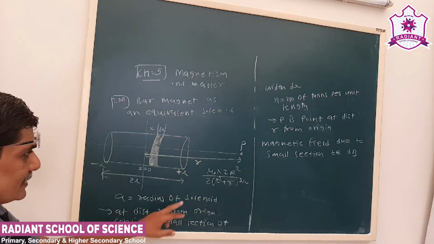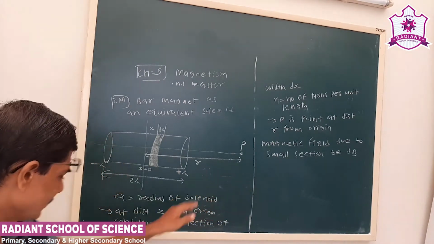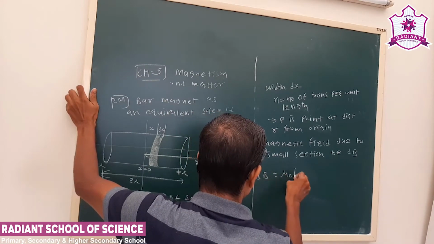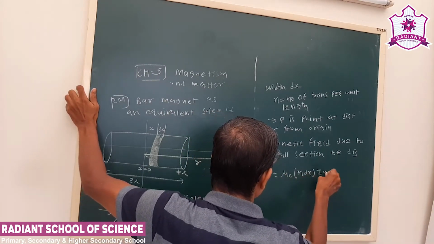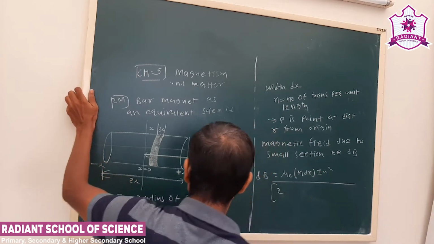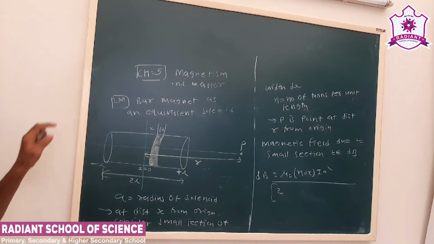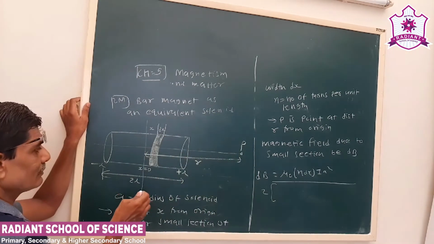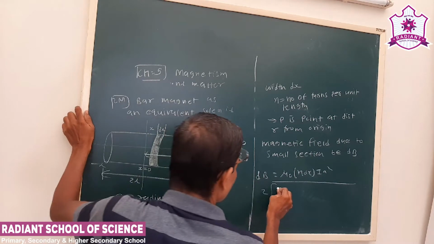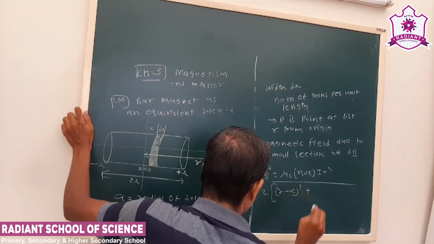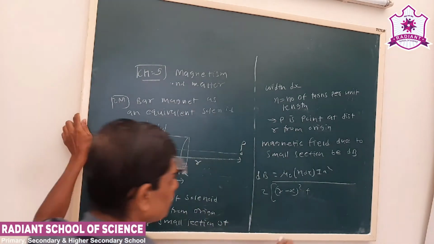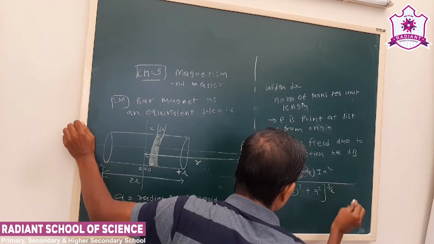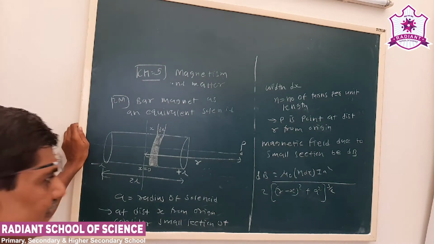Here our radius is a, so we have to substitute in this equation. So that will become dB is mu 0 n dx I a square upon 2. Now R is R minus x. Why is this section R minus x whole square plus a square? See, what is the radius of the ring or solenoid, it is a. So dB we can write as follows.